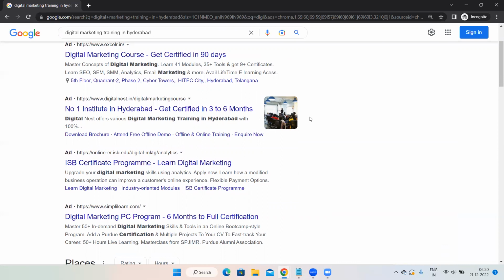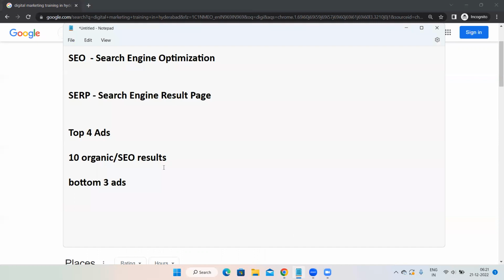Then it will be organic. It will be around 10. Around 10 it will be there, but one might be less, one might be more. This is not a perfect structure. I'm not telling that this is how it is always going to be. Sometimes it might change.